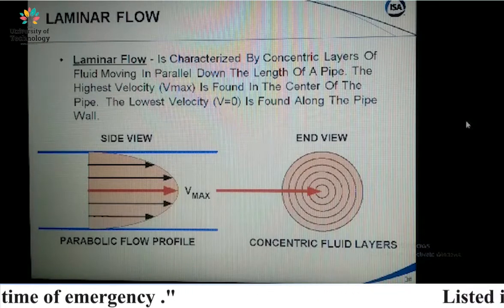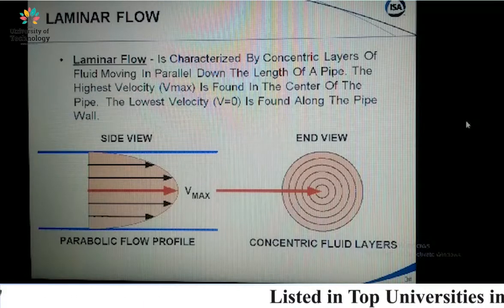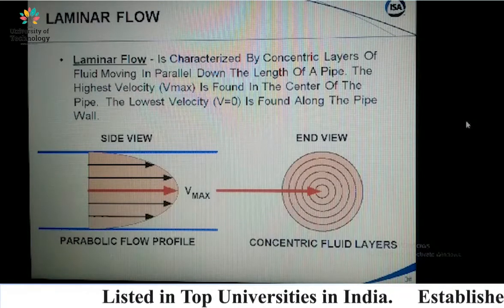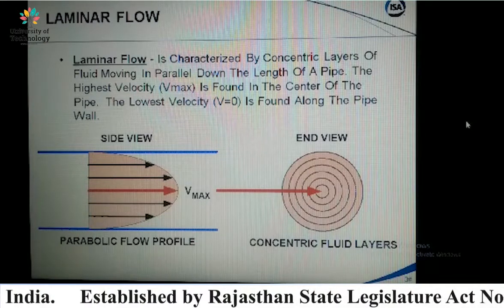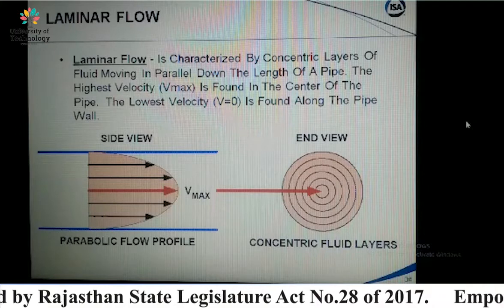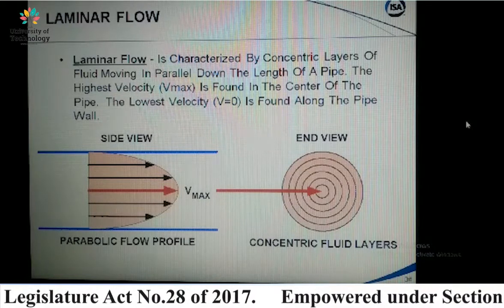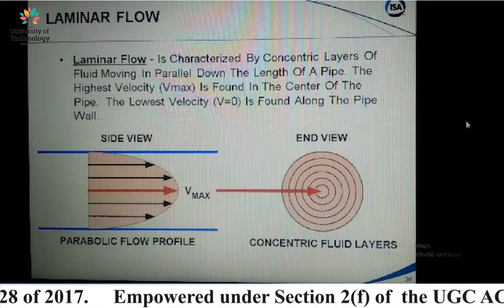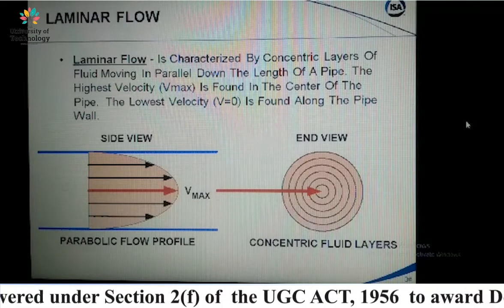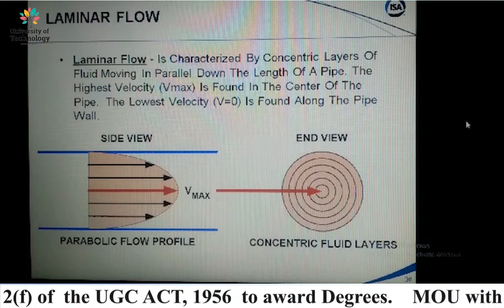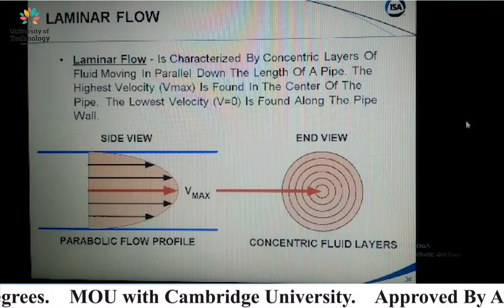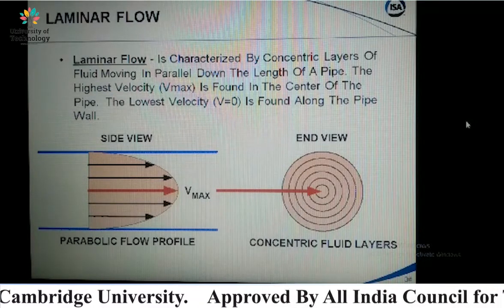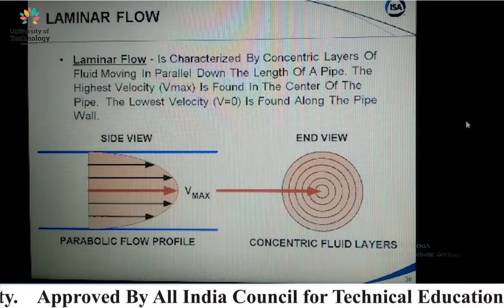This is the velocity distribution in a pipe, and around the boundaries the velocity of flow is 0, and in the center of the pipe the velocity of flow is maximum. So we can say that the shear stress is maximum at the pipe wall and shear stress is minimum, that is equal to 0, at the center of the pipe.